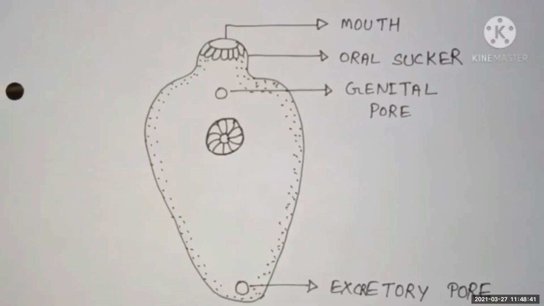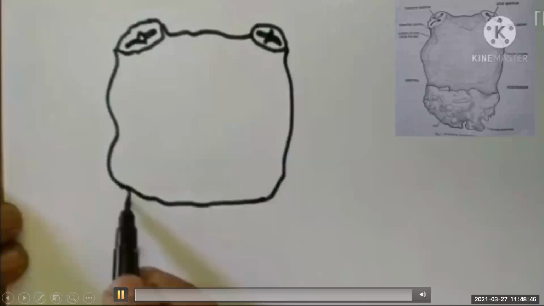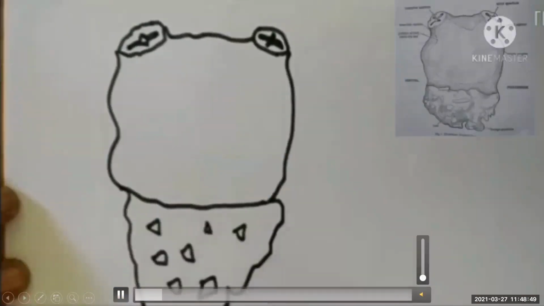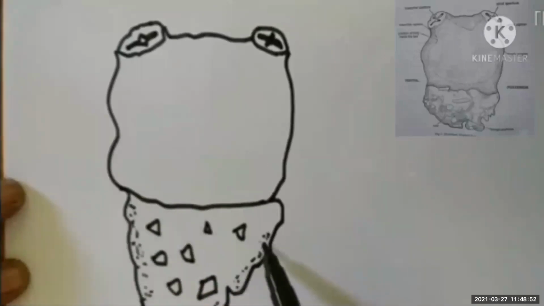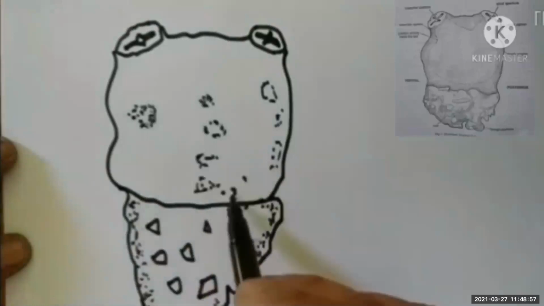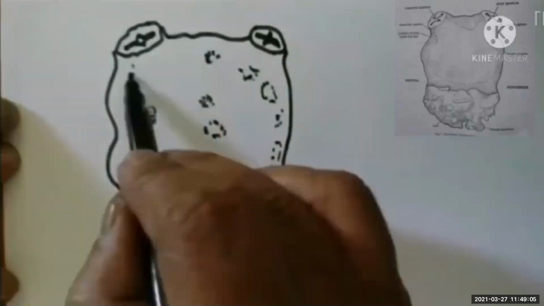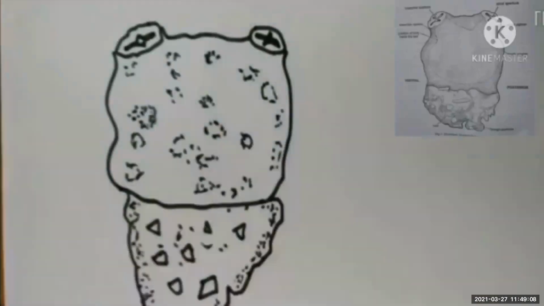Next is herdmania. See, this is herdmania, in the classification of animals. You may get a diagram to draw and label it in a very easy manner. He has shown how to draw it. Labeling.